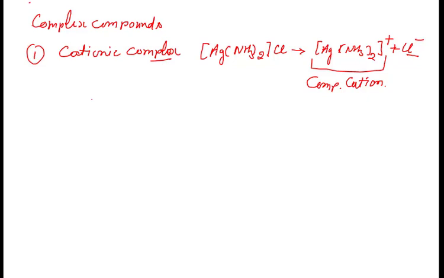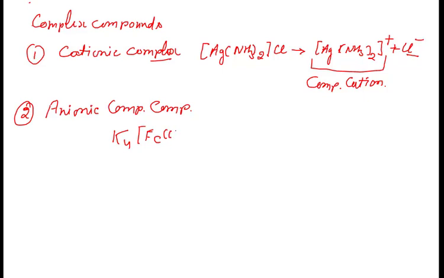In the same manner, the second one is anionic complex compounds. Anionic complex compounds will include potassium ferrocyanide, K4[Fe(CN)6].